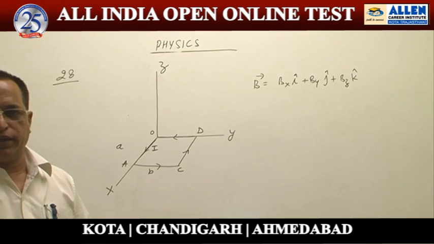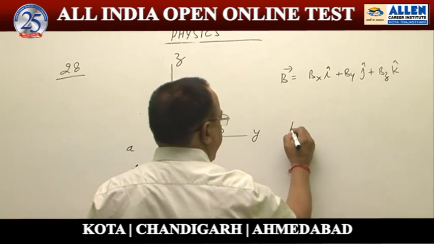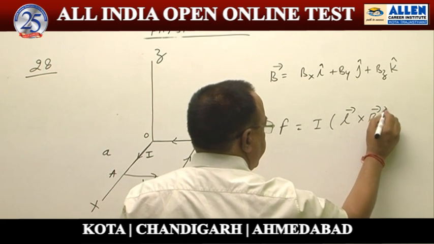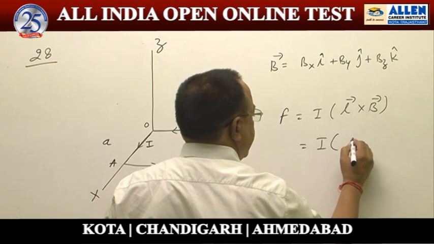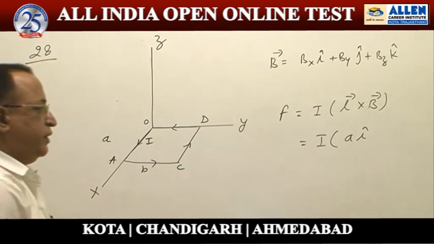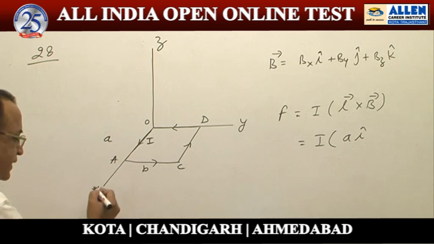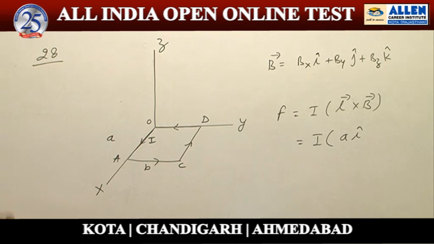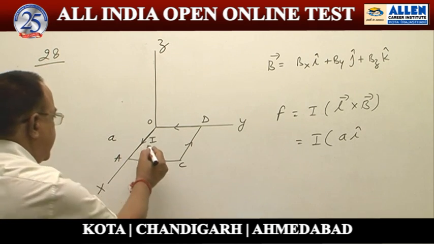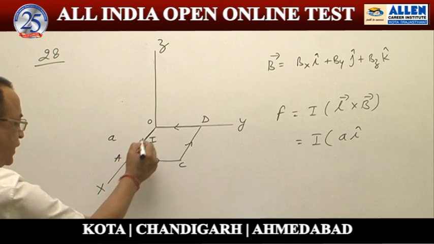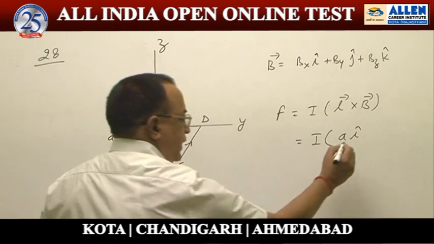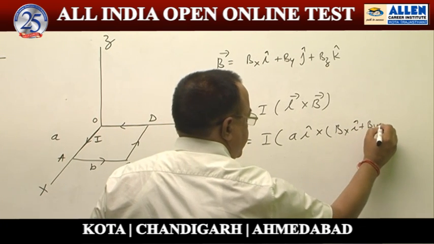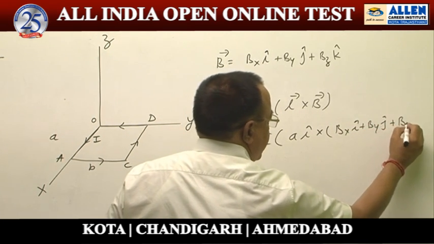The force on a current carrying wire is F equal to I L cross B. Here L is a i cap because it is along the x-axis. The L vector we take in the direction of flow of current. So here the L vector is a i cap, where a is the length of this wire. B is Bx i cap, By j cap, Bz k cap.